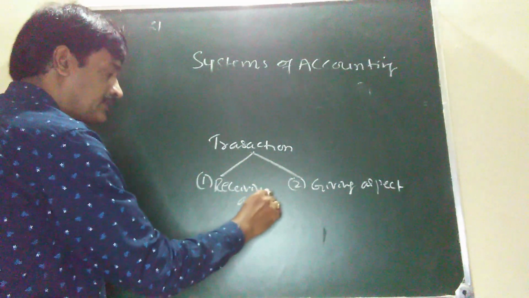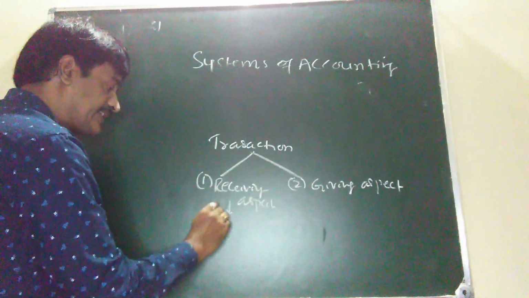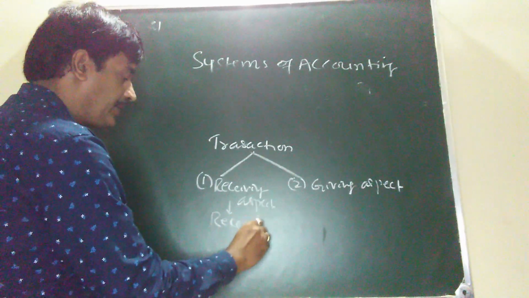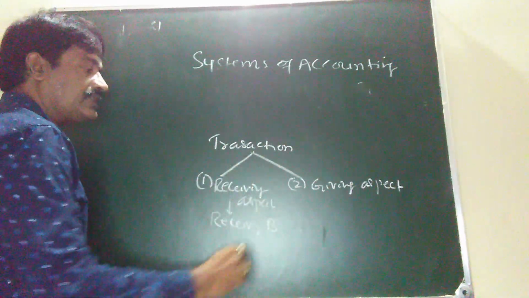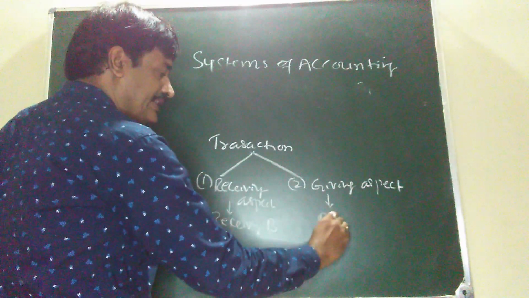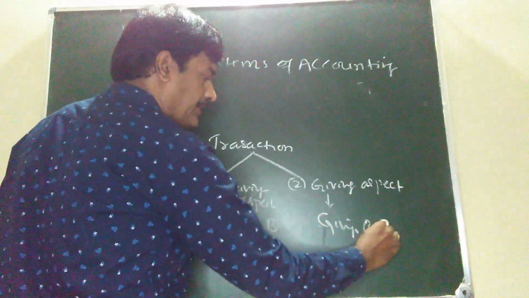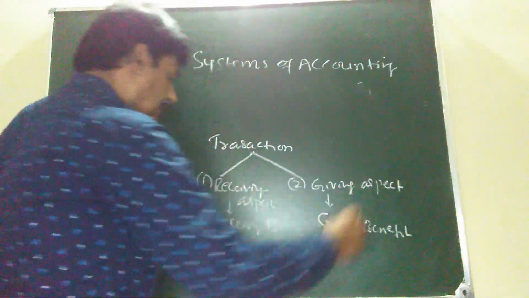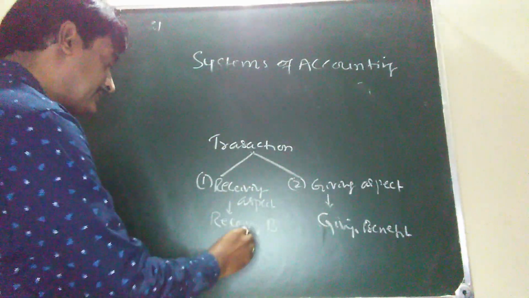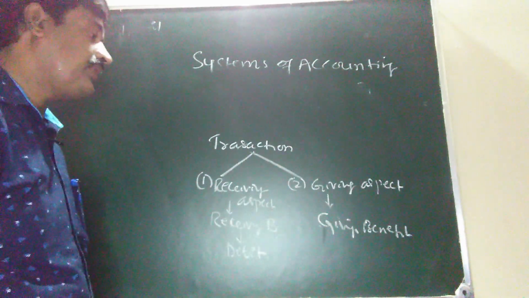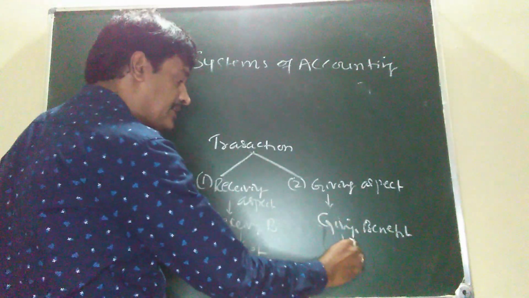The receiving aspect is also known as receiving benefit. The giving aspect is also known as giving benefit. The receiving benefit is termed as debit. The giving benefit is termed as credit.